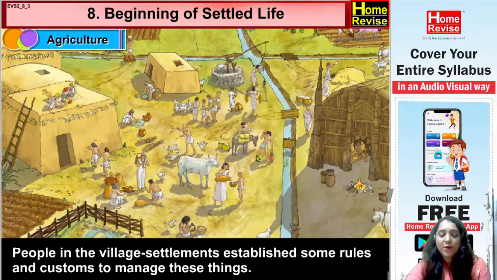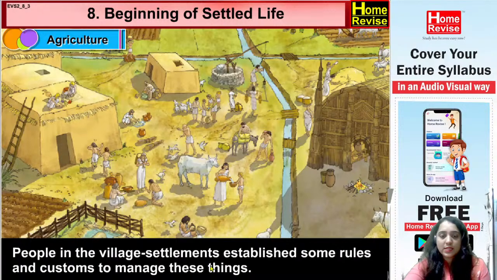Yes. So now as everyone was trying to live together in a proper settlement, they decided that we will keep some rules and regulations, some rules and customs, according to which things can be managed properly. So people in the village settlement started establishing some rules and customs to manage all these things.